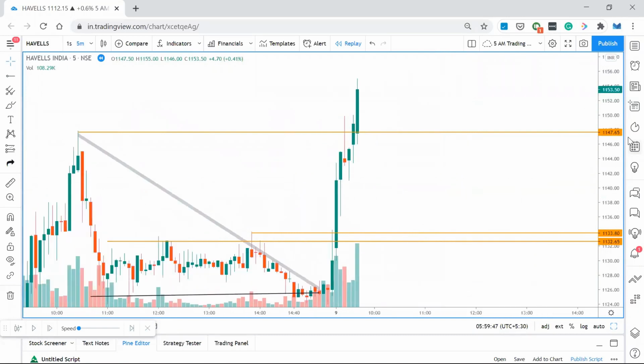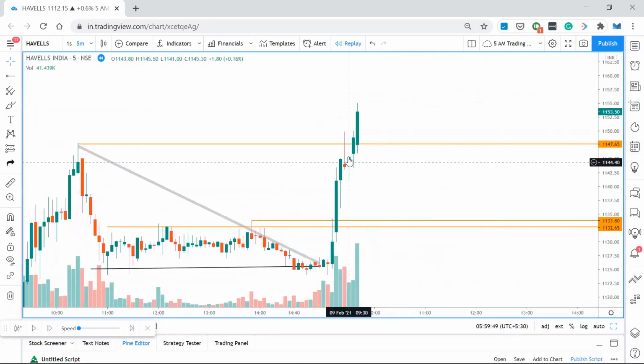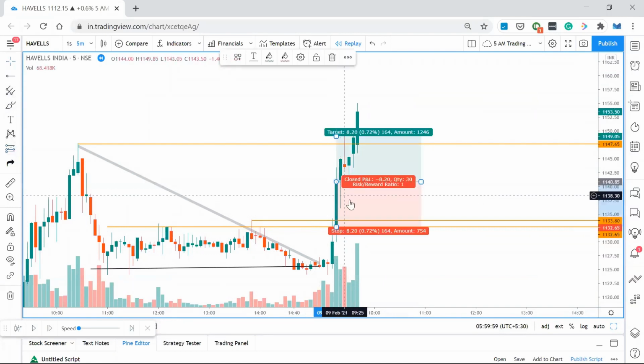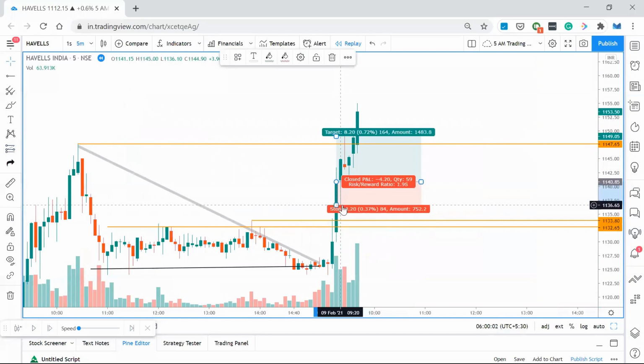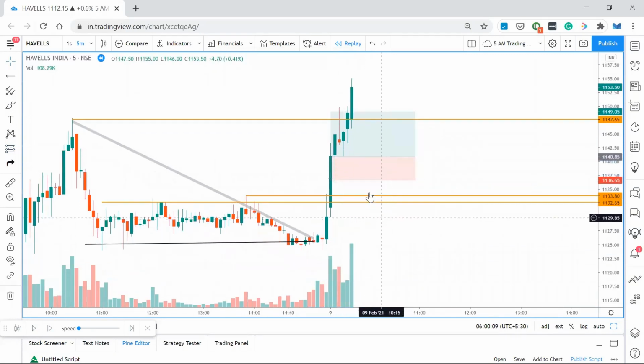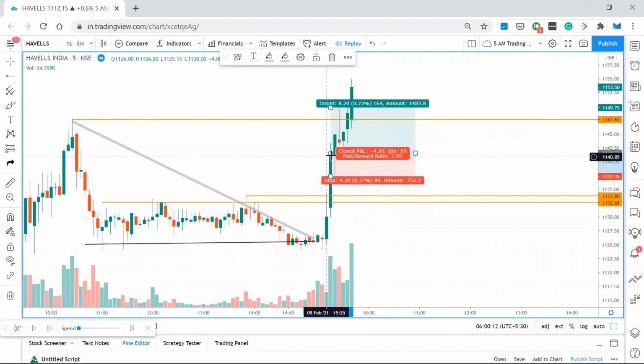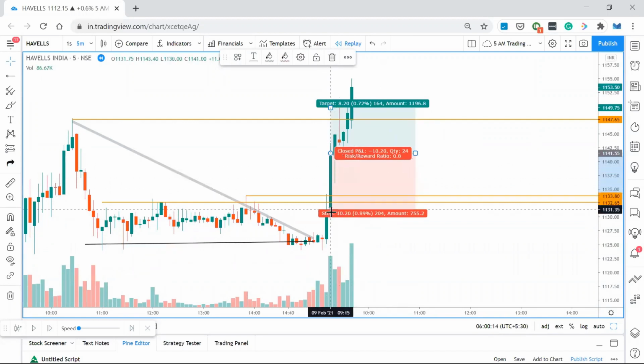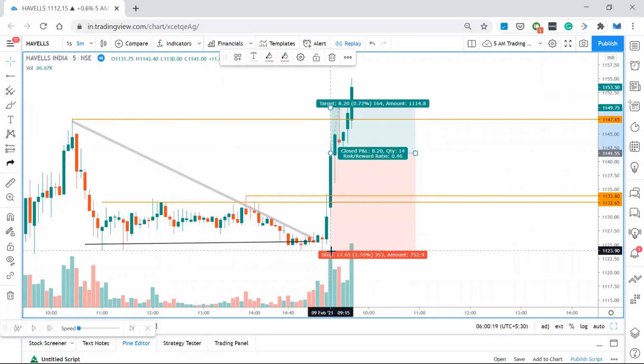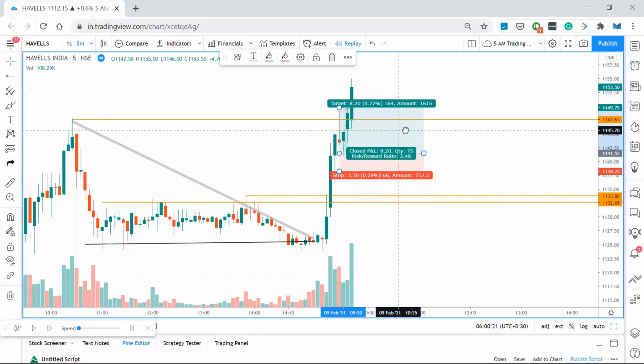And also what happens is some people may enter here. They don't want to enter here because it's very high. Don't chase the rally. If you enter at this place, nobody wants to enter here, but some people will enter based on FOMO, fear of missing out. People will think that if I don't enter here, the price will keep moving upside. But what if the price reverses and touches your stop loss? You never know. So entering at this point is risky, because if you have to keep a stop loss, you must keep it either below this candle close or below this zone. So that's too risky. It's too long a stop loss for you.